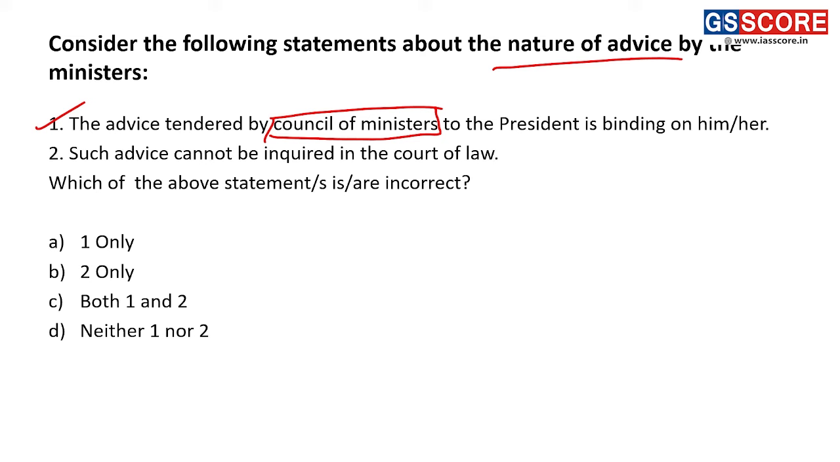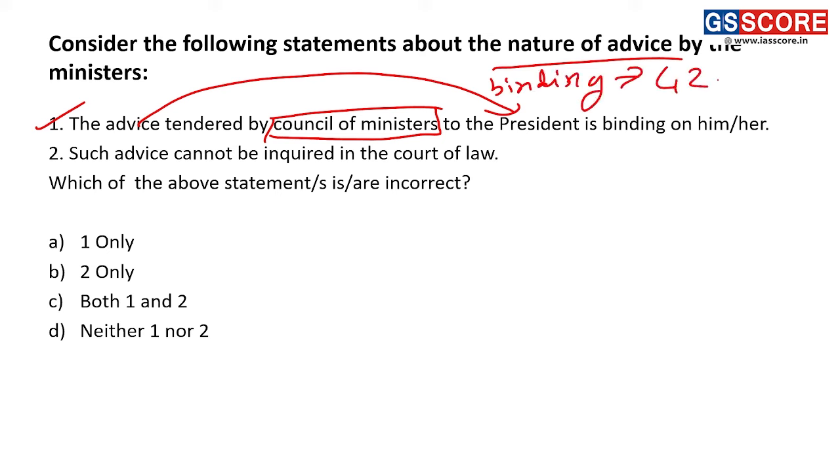What did the 42nd Amendment Act do? It made what was implicit, explicit. It was earlier implicit that whatever advice the Council of Ministers give to the President of India is binding. After the 42nd Amendment Act was passed and implemented, it became explicit. So now the president is bound by the advice of Council of Ministers.